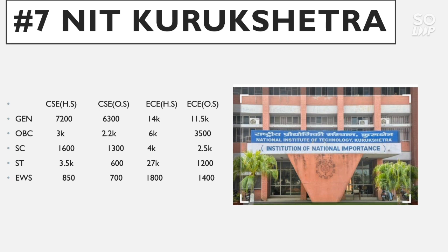Now for EC home state, the general category cutoff goes to 14,000, for OBC 6,000, SC 4,000, ST 27,000, for EWS 1800. Now for EC other state, the general category cutoff goes to 11.5 thousand, OBC 3,500, for SC 2.5 thousand, for ST 1200, for EWS 1400.